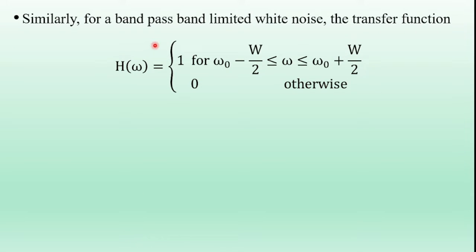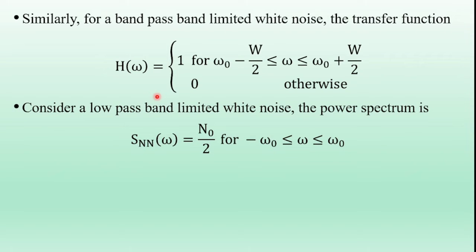Similarly, for a band pass band limited white noise, the transfer function is H of omega equal to 1 for omega naught minus W by 2 to omega naught plus W by 2. So here, for the band pass band limited white noise, the range of frequency is omega naught minus W by 2 to omega naught plus W by 2, and H of omega is equal to 0 otherwise.